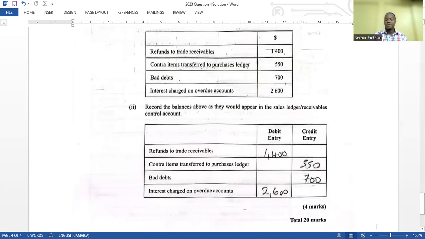So overall, question 4, guys, truth be told, was not a difficult question. The first part may have thrown persons, but a good accounting student should be able to get at least 14 out of that 20 marks. And with the teaching and production budget, a good accounting student should be able to get full marks for this question. It was really not a difficult question, I'm telling you. Let me know what you think in the comments below.